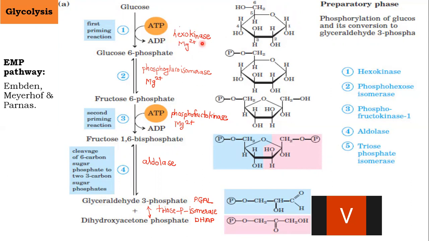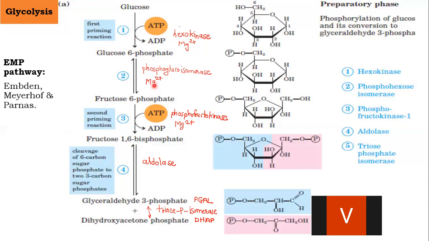So the kinase enzyme will transfer the phosphate group on the substrate, that is glucose. Glucose 6-phosphate is then converted reversibly into fructose 6-phosphate. Glucose and fructose are isomers of each other, and therefore the enzyme is phosphoglucoisomerase or phosphohexoisomerase. And for the activity of this particular enzyme, there is a requirement of Mg2+ ions.